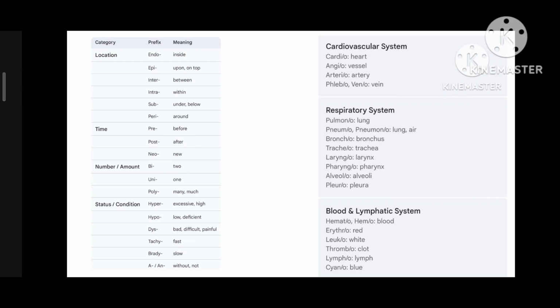Related to respiratory system, pulmono means lung, pneumo or pneumono means lung or air, broncho means bronchus, tracheo means trachea, laryngo means larynx, pharyngo means pharynx, alveolo means alveoli, pleuro means pleura. Related to blood and lymphatic system, hemato or hemo means blood, erythro means red, leuko means white, thrombo means clot, lympho means lymph, cyano means blue.